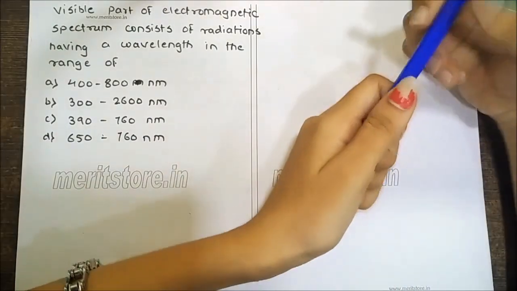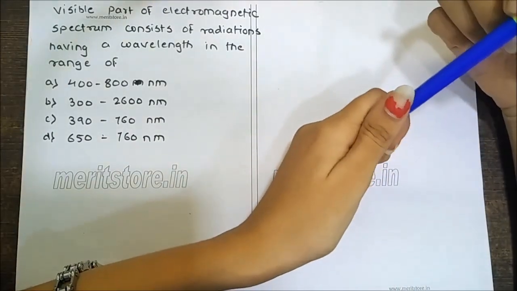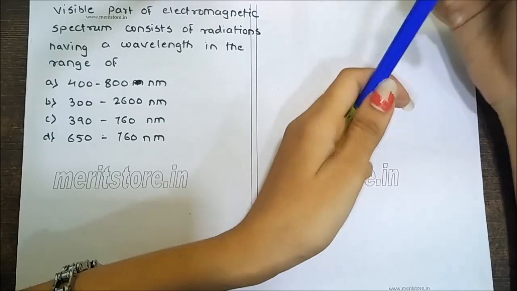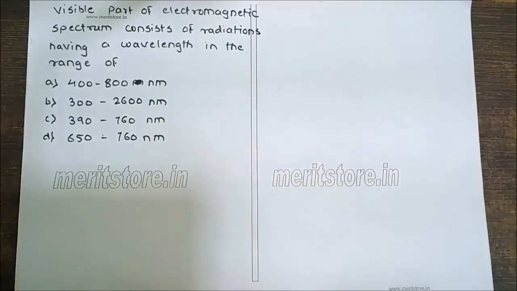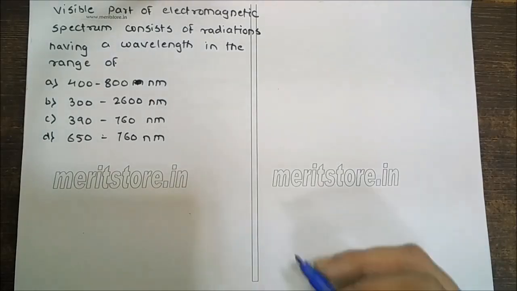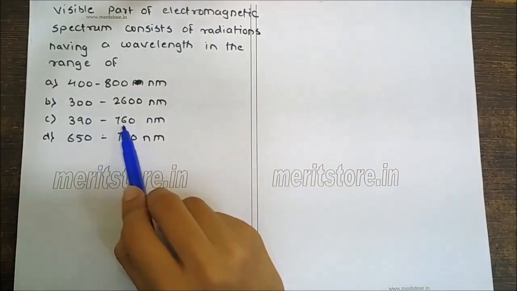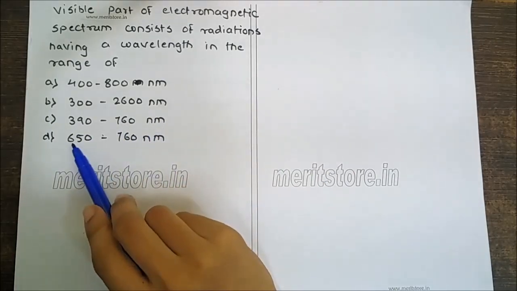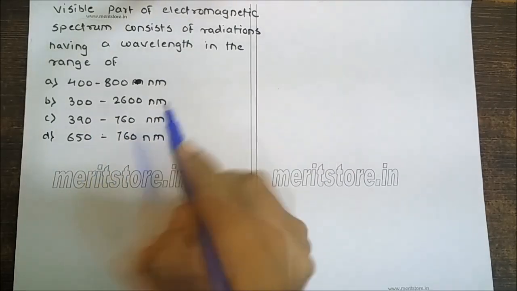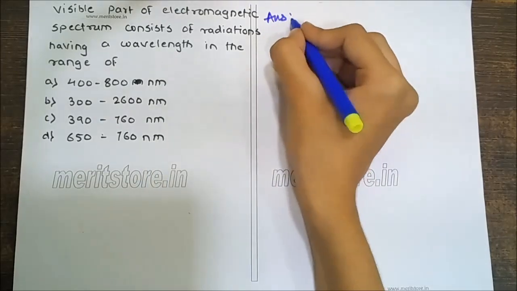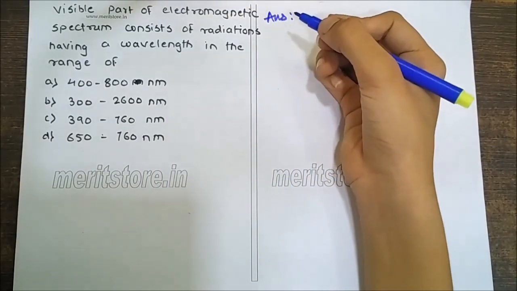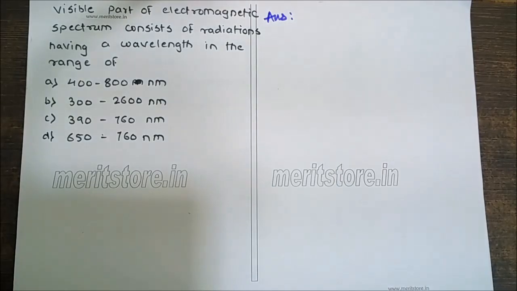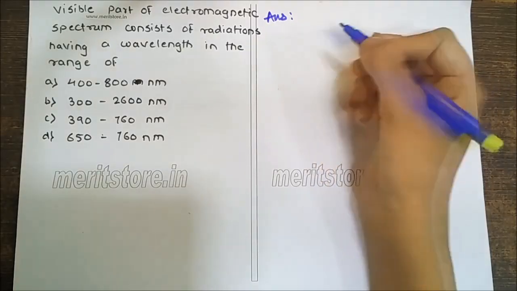The visible part of the electromagnetic spectrum consists of radiations having a wavelength in the range of: options 400 to 800 nanometer, 300 to 2600 nanometer, 390 to 760 nanometer, and 650 to 760 nanometer. Answer: Light is the visible part of electromagnetic radiations. Electromagnetic radiations are a form of energy that consists of a stream of tiny particles which travel in waves.